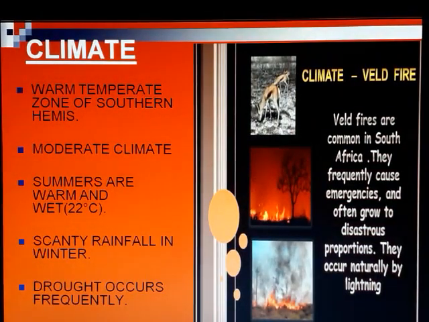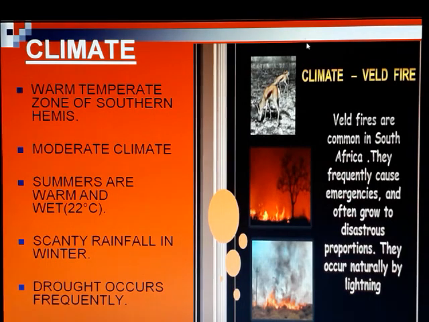The climatic condition of the Veld is actually a warm temperate zone. In the southern hemisphere, it's a warm zone nearby the temperate zone. It's a moderate climate out here. Remember the warm temperate zone of the southern hemisphere, a little bit. The overall climate is moderate. Summers are warm and wet. Actually, the temperature falls to 22 degrees in the winter region. Scanty rainfall in the winters. Drought basically occurs in this zone frequently.